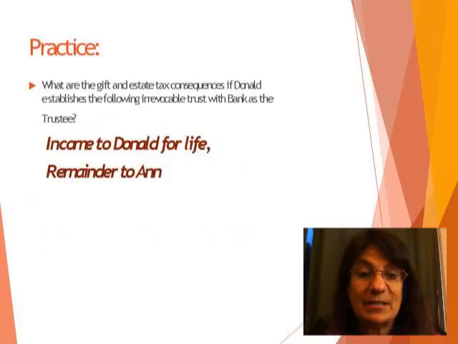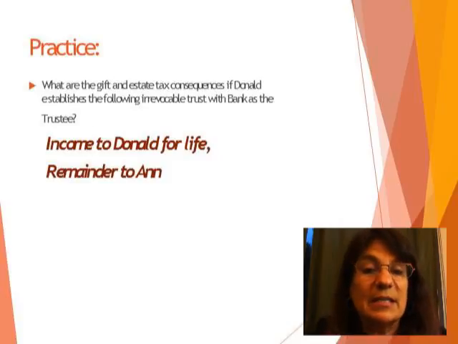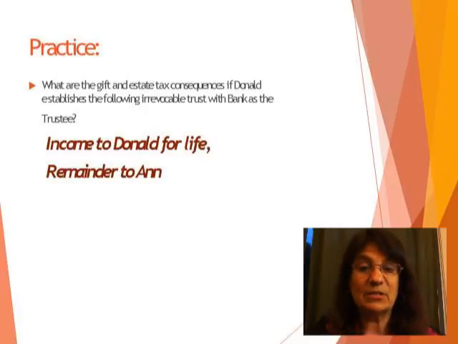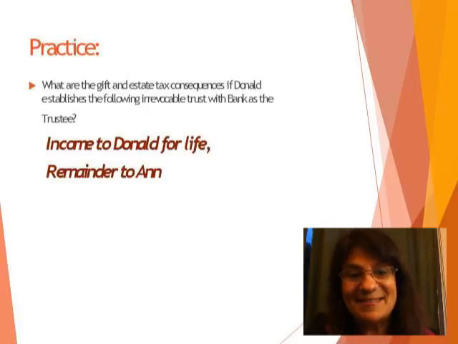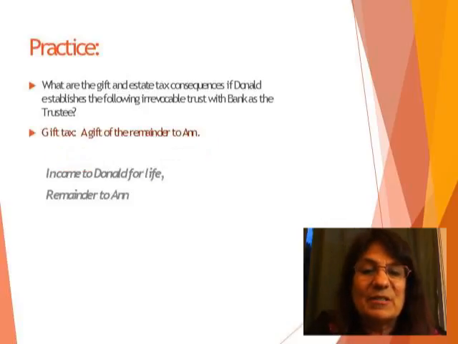Okay, so here's some practice. What are the gift and estate tax consequences if Donald establishes the following irrevocable trust with the bank as the trustee? It's going to be income to Donald for life, remainder to Anne. You could stop the video and think about it. First of all, for gift tax, Donald has made a gift of the remainder to Anne.